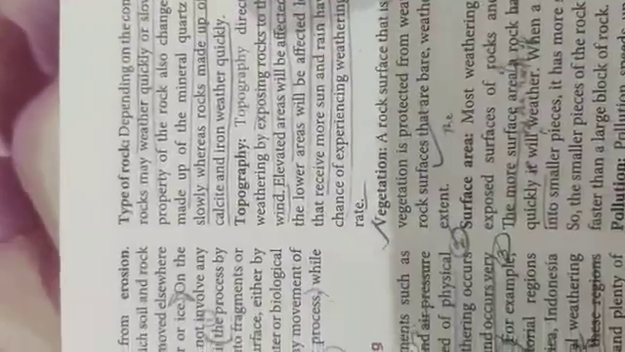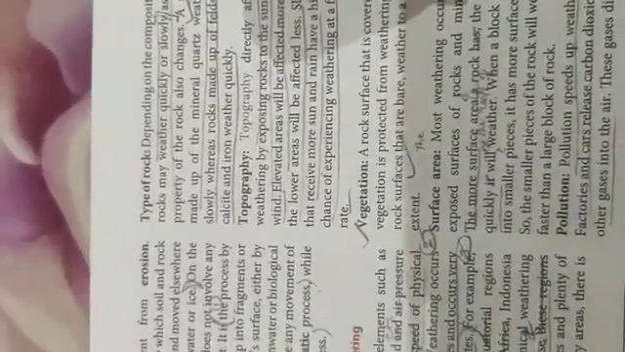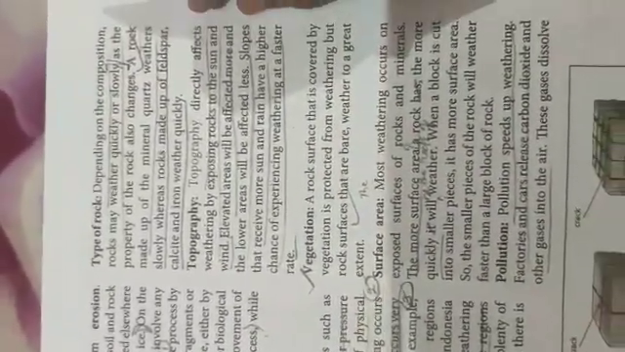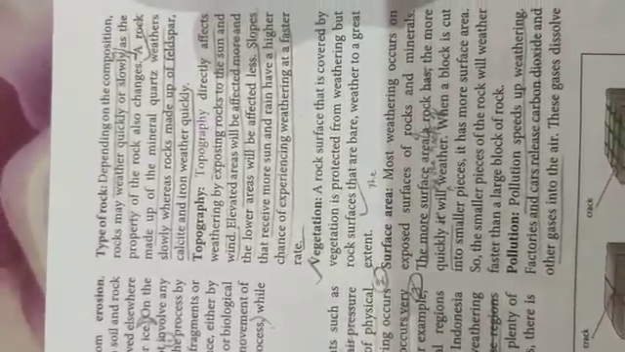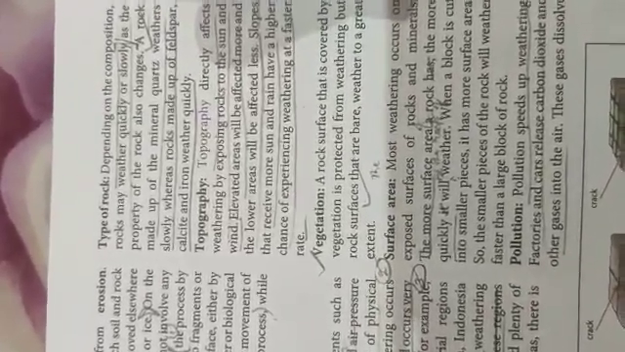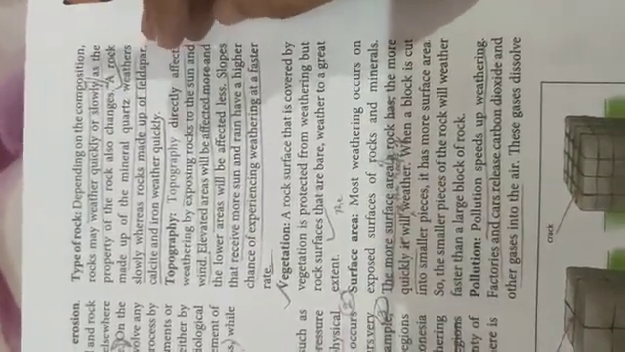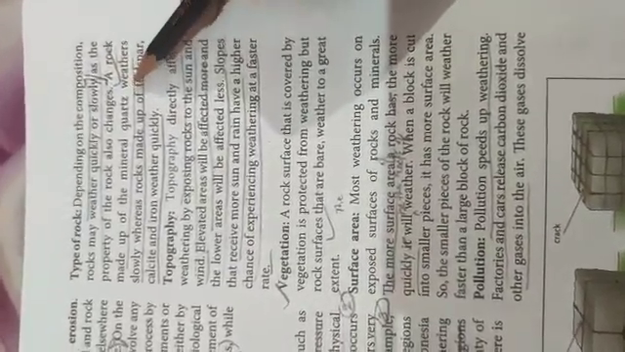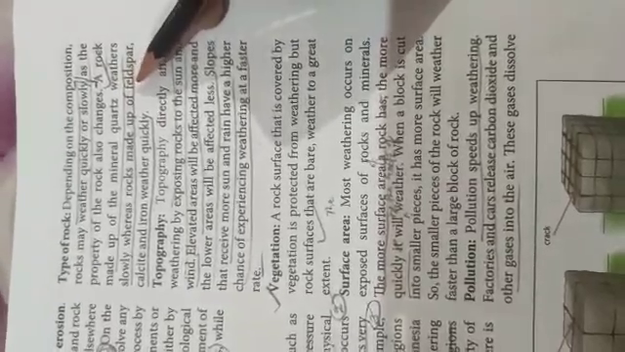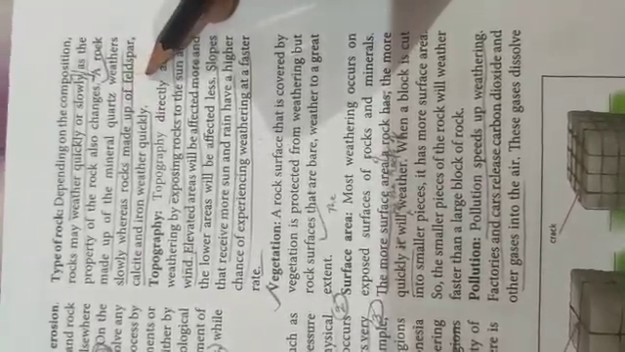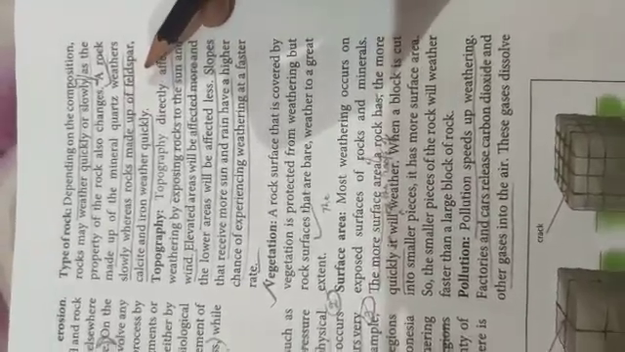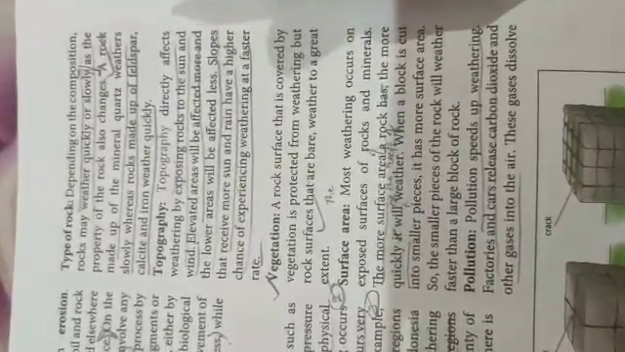Next is type of rock. Depending on the composition, rocks may weather quickly or slowly, as the property of the rock also changes. A rock made up of the mineral quartz weathers slowly, whereas rocks made up of feldspar, calcite and iron weather quickly.